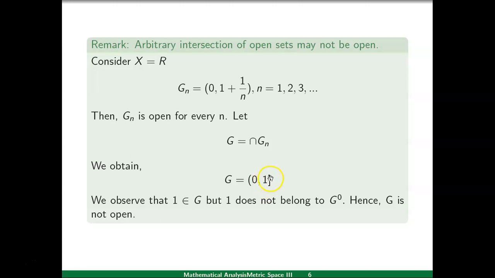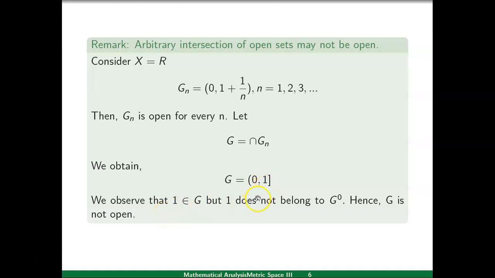So, here we put the closed bracket on 1 because 1 belongs to the intersection of these open intervals Gi's, and open at 0. So, the intersection set is the interval open at 0 and closed at 1.